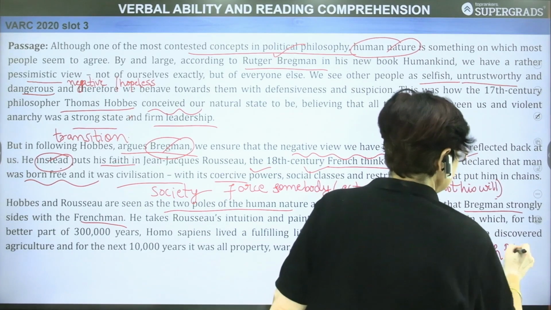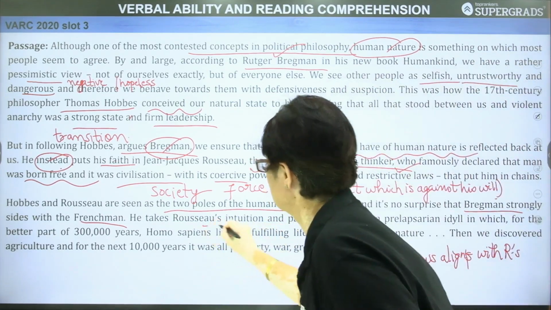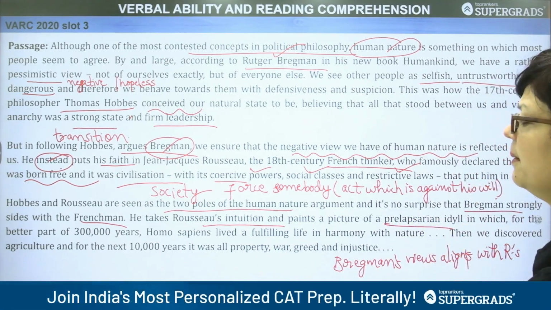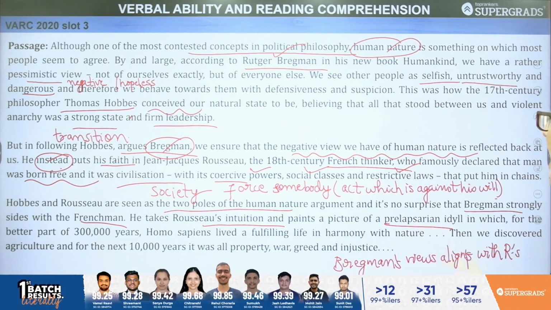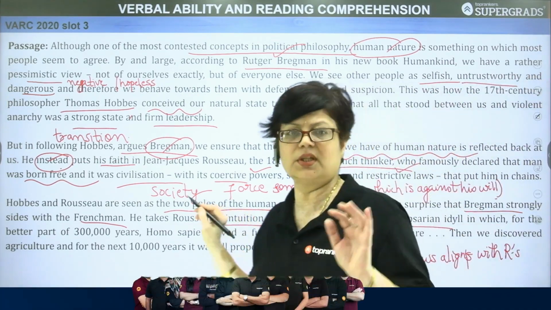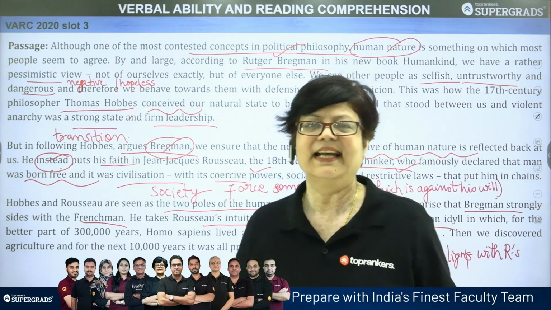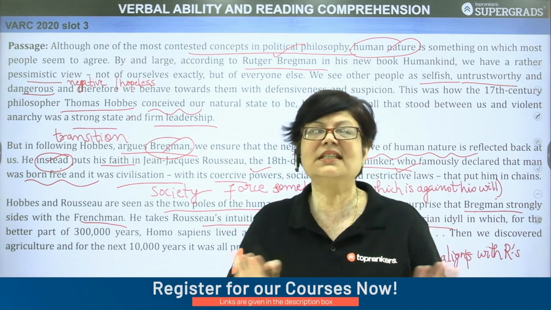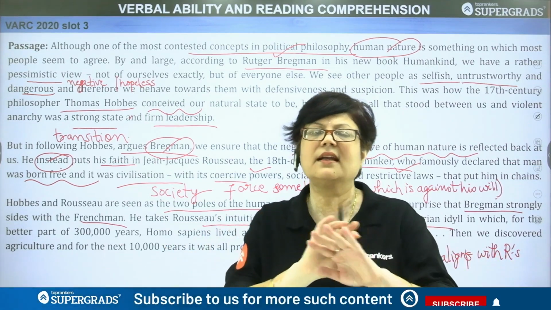He takes Rousseau's intuition and paints a picture of a prelapsarian idyll in which, for the better part of 3 lakh years, Homo sapiens lived a fulfilling life in harmony with nature. So, what is prelapsarian? A reference is made to the Bible, in which there is a talk of Garden of Eden. In that Garden of Eden, before man was spoiled, he was pristine, he was innocent, he had a clean heart and a very clear conscience.